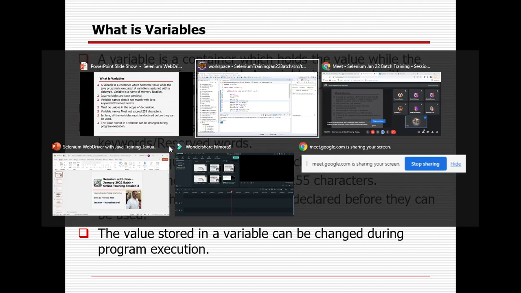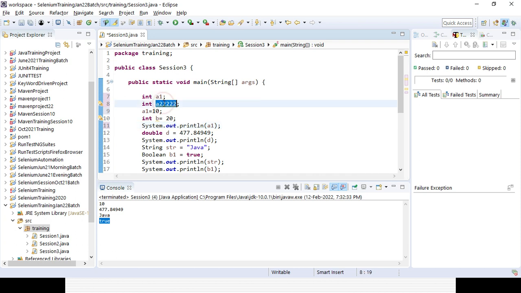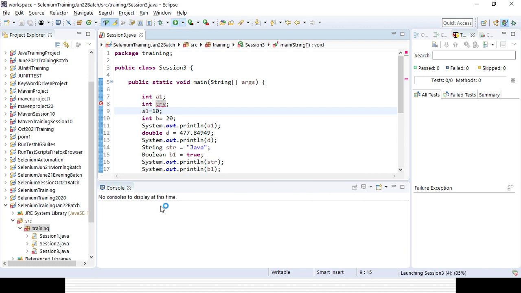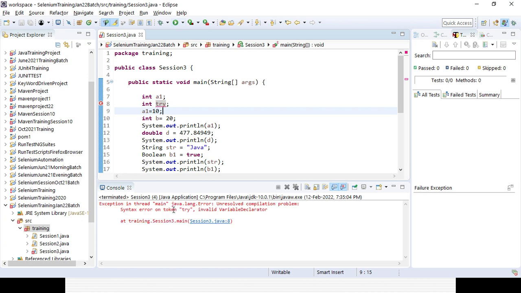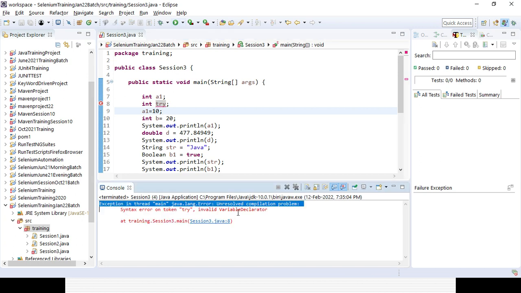Suppose you want to declare something called do. You can see, because do is a reserved keyword in Java, immediately it is throwing an error. But if you give do1, it will not throw any error. If you want to give try, it is a reserved keyword in Java, so immediately an error message will come as and when you press save. You don't need to run the code, and even if you run your code, it will give you the error in the console. You can see invalid variable declarator, try, syntax error. But if you give try1, it will be fine.